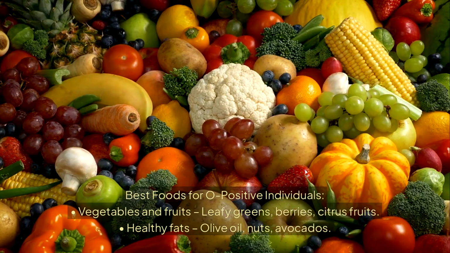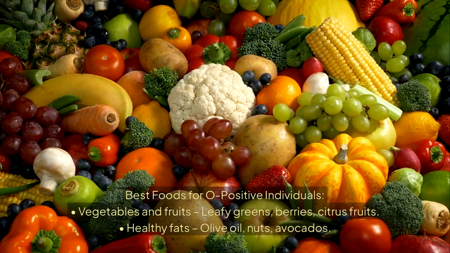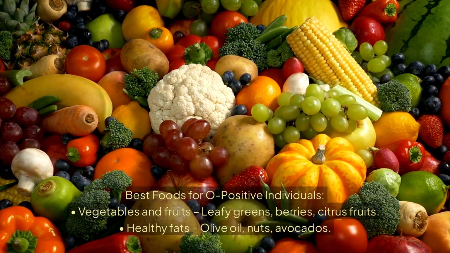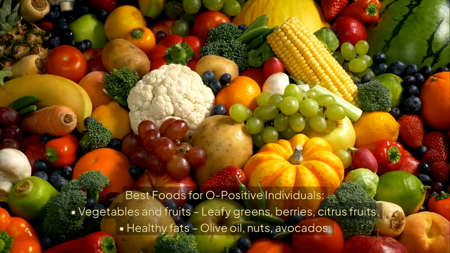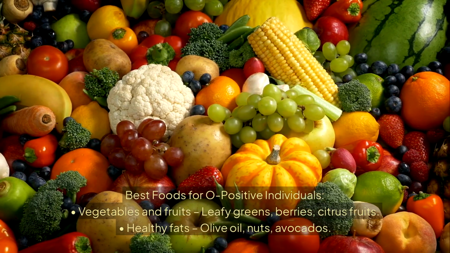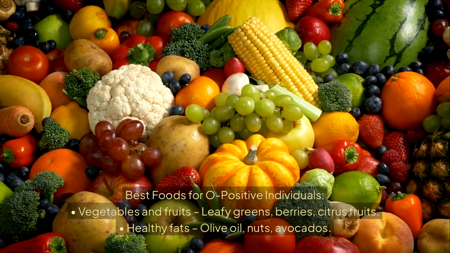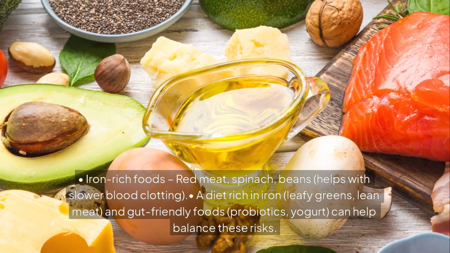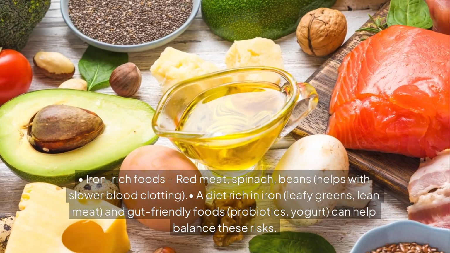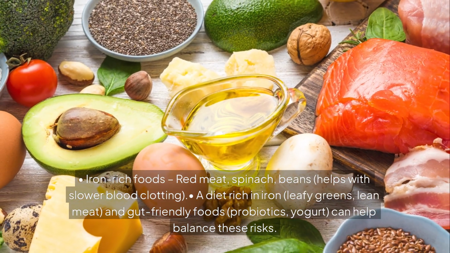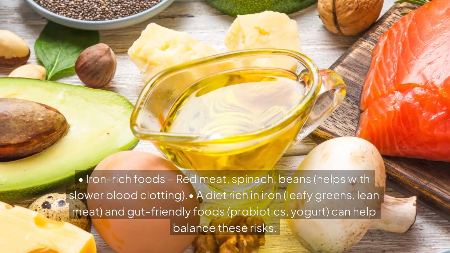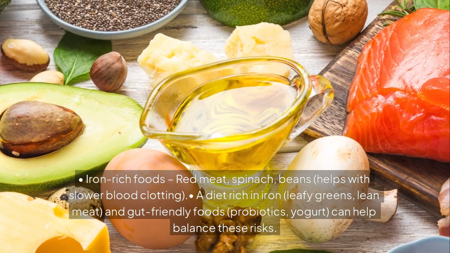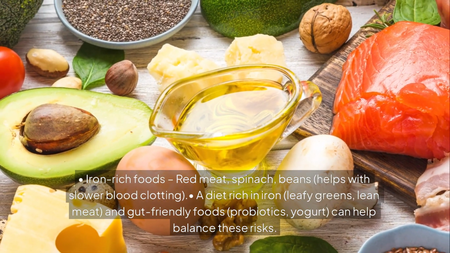Best foods for O positive individuals: vegetables and fruits; leafy greens, berries, citrus fruits; healthy fats, olive oil, nuts, avocados; iron-rich foods; red meat, spinach, beans, helps with slower blood clotting; a diet rich in iron, leafy greens, lean meat, and gut-friendly foods, probiotics, yogurt, can help balance these risks.